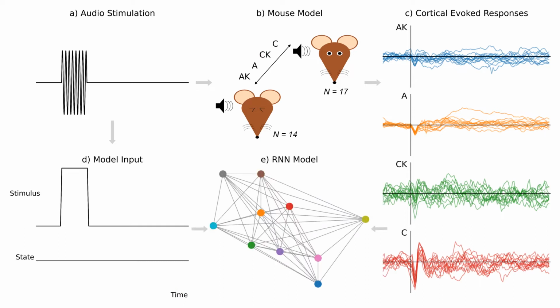This input representation was passed to a recurrent neural network as the input, and the labels for the recurrent neural network to model were provided by the cortical evoked responses. And then the RNN model was optimized to generate the waveforms matching the cortical evoked responses, or the event-related potentials.